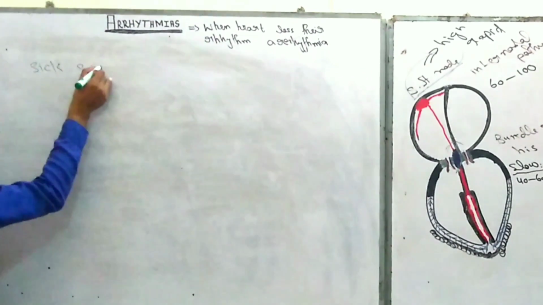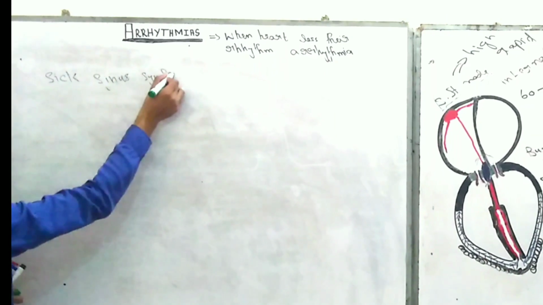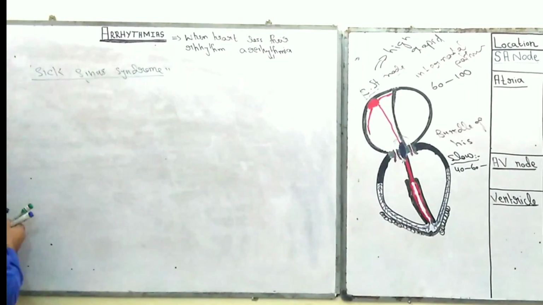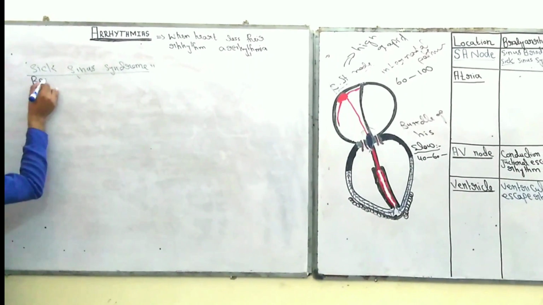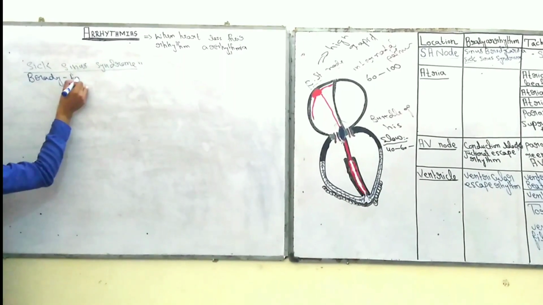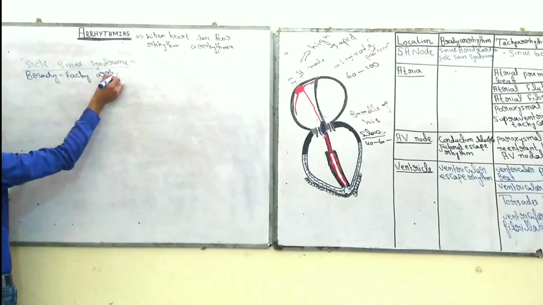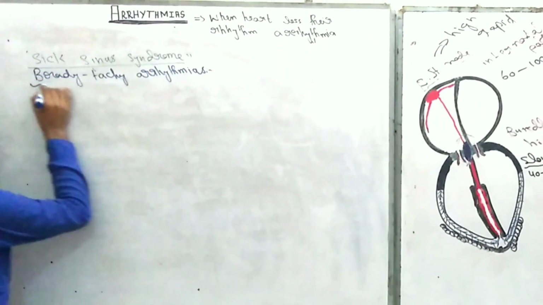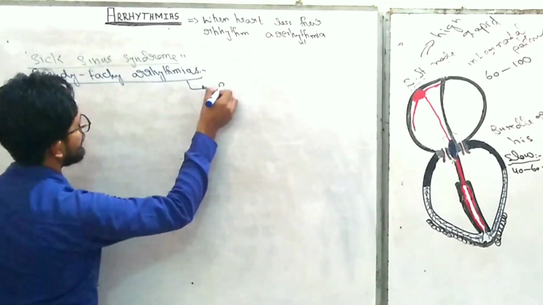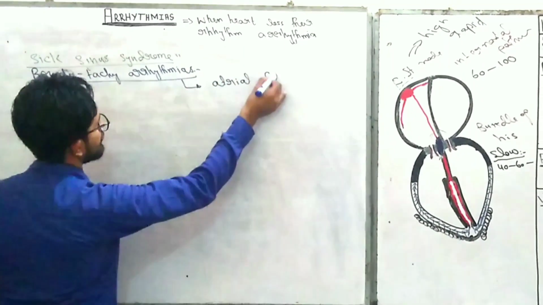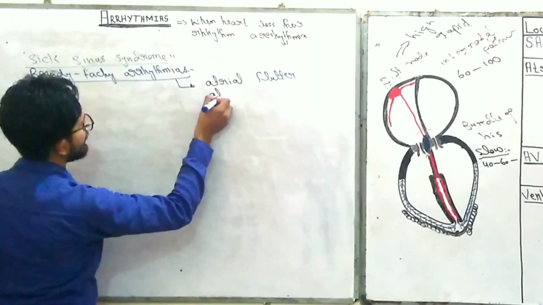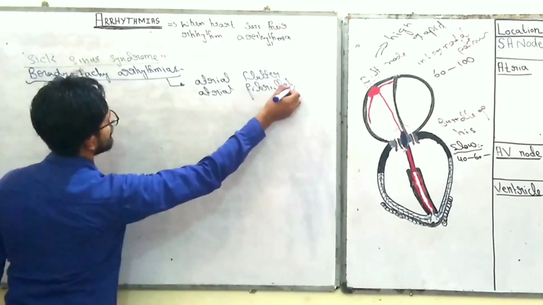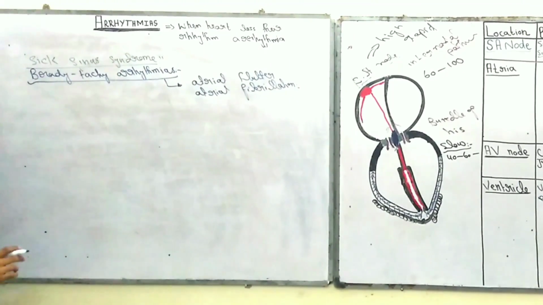Sick sinus syndrome, right? And this sick sinus syndrome is also known as brady-tachyarrhythmia. And how is it initiated? First of all, it is initiated in atrial flutter or atrial fibrillation. Later on I will tell you what atrial flutter or atrial fibrillation is. Please don't be confused by these terminologies, because I have a separate lecture on these particular terms, right?